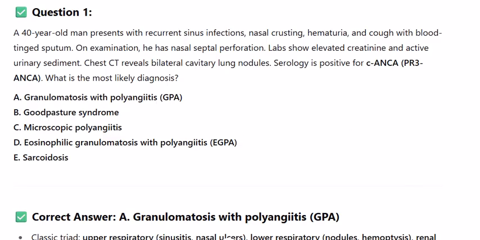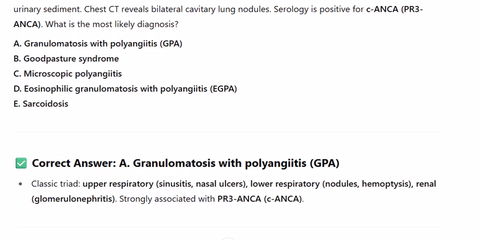A. Granulomatosis with polyangiitis, classic triad. Upper respiratory: sinusitis, nasal ulcers. Lower respiratory: nodules, hemoptysis. Renal: glomerulonephritis. Strongly associated with PR3 ANCA, cANCA. Why not the others?